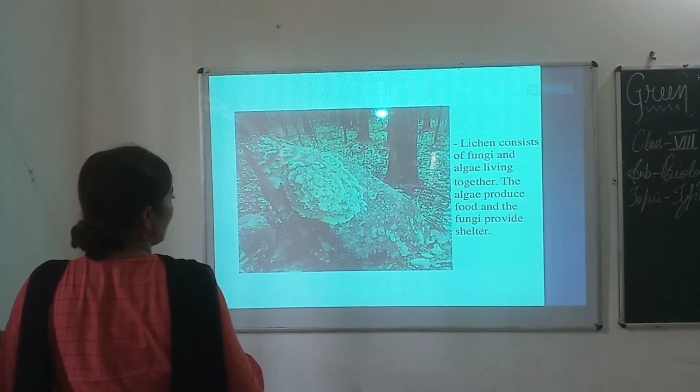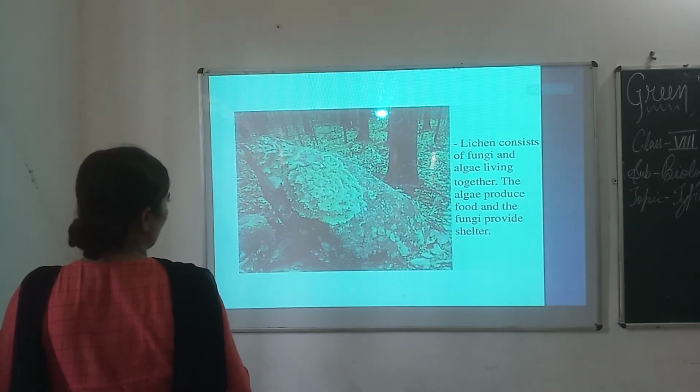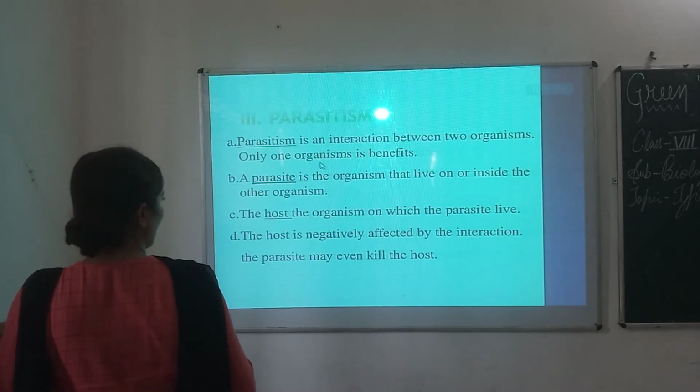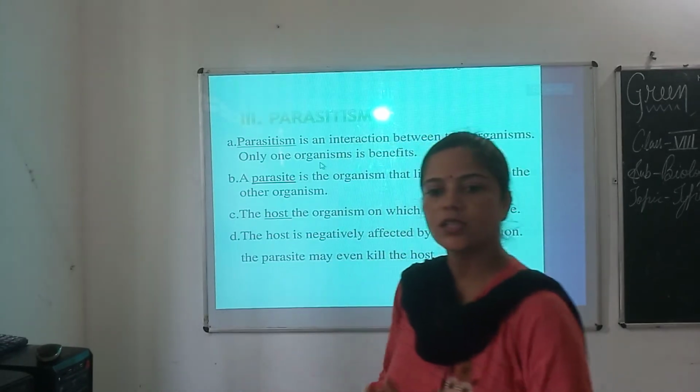Lichens consist of fungi and algae living together. The algae produce food and the fungi provide shelter.